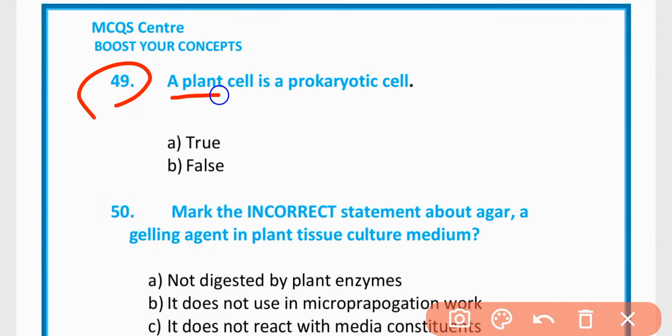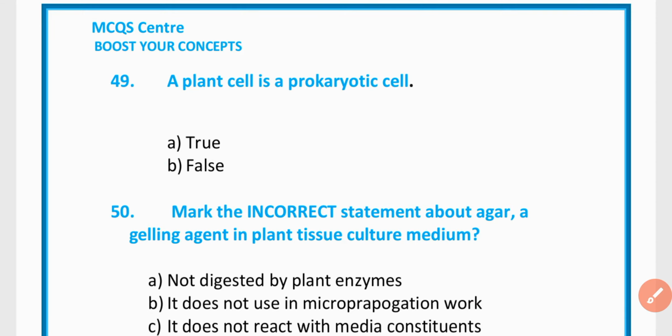MCQ 49. A plant cell is a prokaryotic cell. True or false? This statement is false.